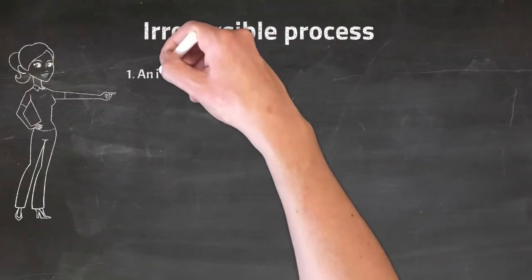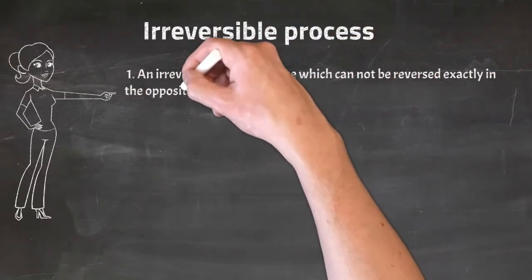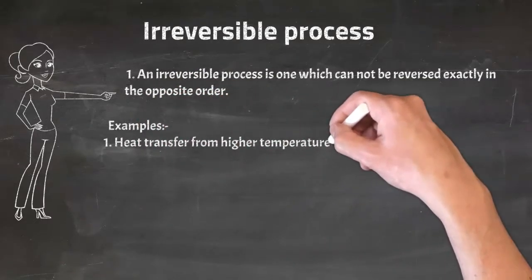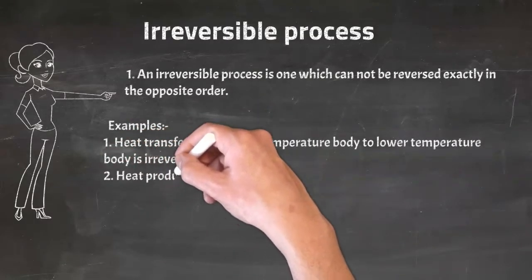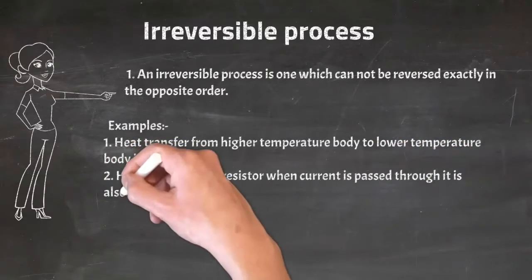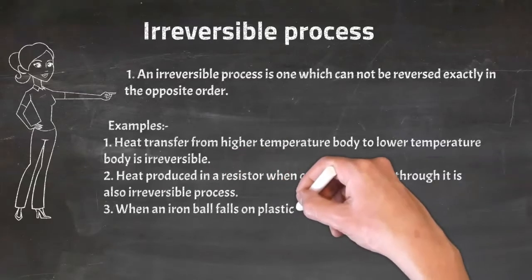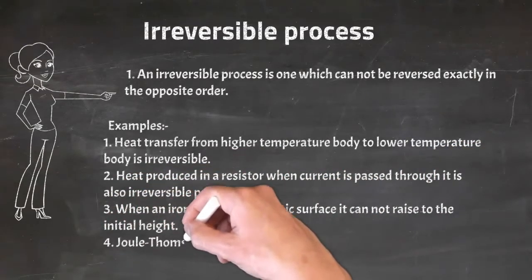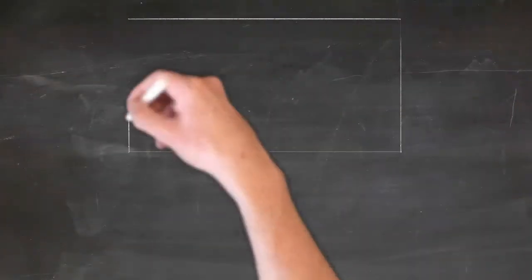Irreversible process. An irreversible process is one which cannot be reversed exactly in the opposite order. Examples. Heat transfer from high temperature body to a low temperature body. It is irreversible process. Heat produced in a resistor when current is passed through it is also an irreversible process. When an iron ball falls on a plastic surface, it cannot rise to the initial height. Joule-Thomson effect is also an irreversible process.